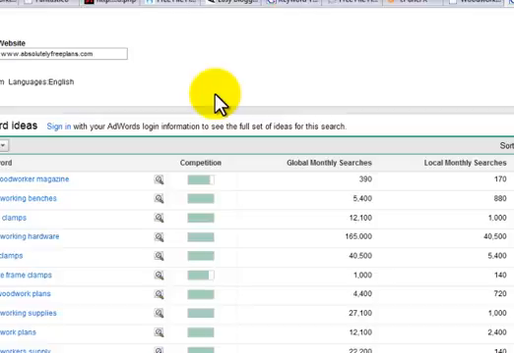In this case, when you do the number one, number two, and number three, you're going to compare everything and pick the ones that match together with the highest searches. Like now you're going to see that this woodworking hardware will also appear as a keyword on another site, maybe the site ranking number two or number three. When we see such a thing, we're going to pick it. But with wood clamps, when we see it here and on the next one or two sites wood clamps doesn't appear, we won't pick wood clamps to outrank them. That means wood clamps is just an edge case. Okay, but if we want to outrank, we're going to outrank.